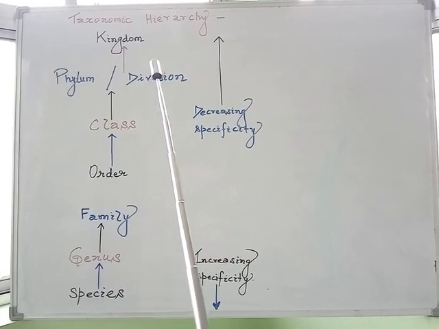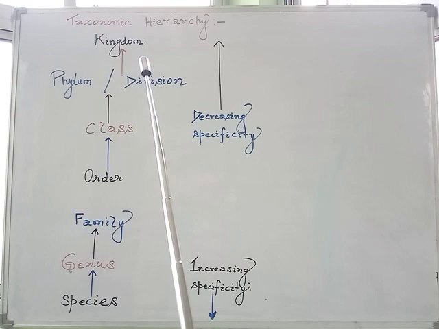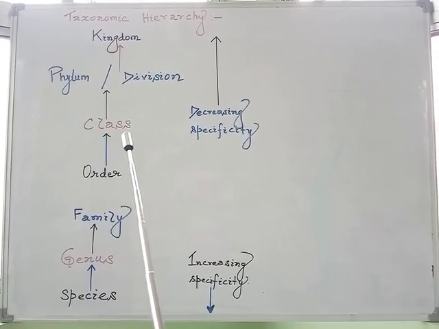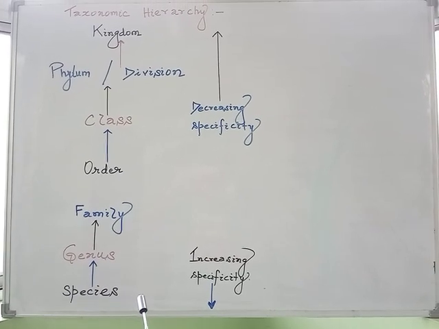So there we discussed these seven taxa, starting from kingdom, phylum, division, class, order, family, genus, and species.